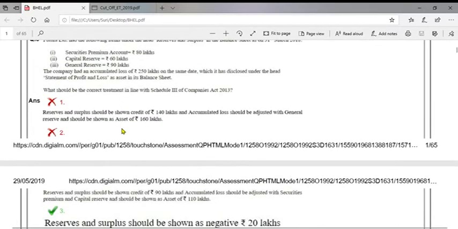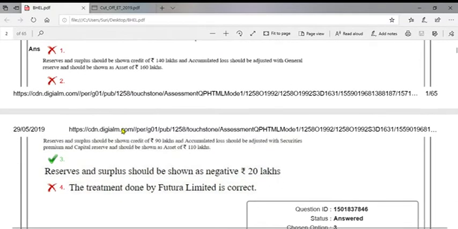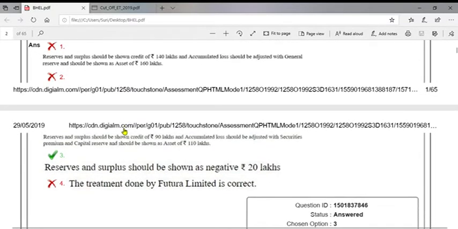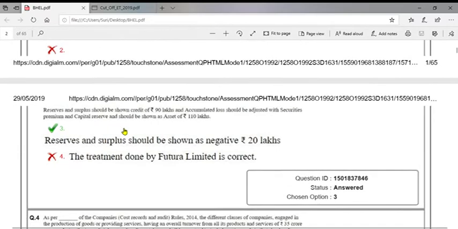So options. Reserves and surplus should be shown credit of 140 lakhs and accumulated loss should be adjusted with general reserves and should be shown as asset of 160 lakhs. Wrong. Reserves and surplus should be shown credit of 90 lakhs and accumulated losses should be adjusted with securities premium and capital reserve and should be shown as asset of 110 lakhs. Wrong. Reserves and surplus should be shown as negative 20 lakhs. As per Schedule 3, this third option is the right answer.